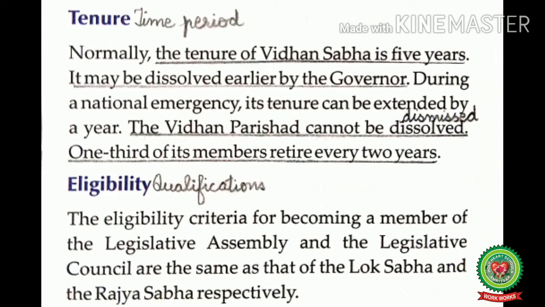Means, for Legislative Assembly, one must not be less than 25 years of age, whereas for the Legislative Council, one must not be less than 30 years of age. And the common eligibilities for both the houses are: one must be an Indian citizen, he or she should not be a proclaimed offender, and he or she must be a registered voter.